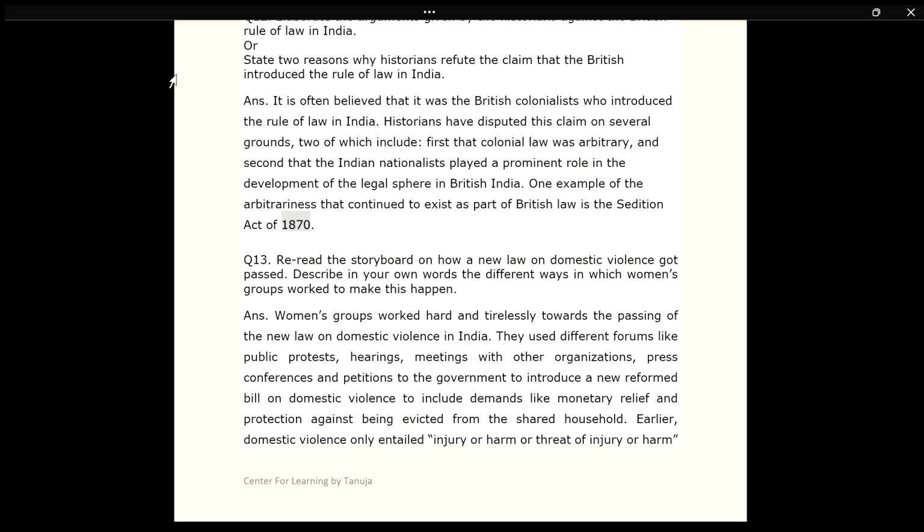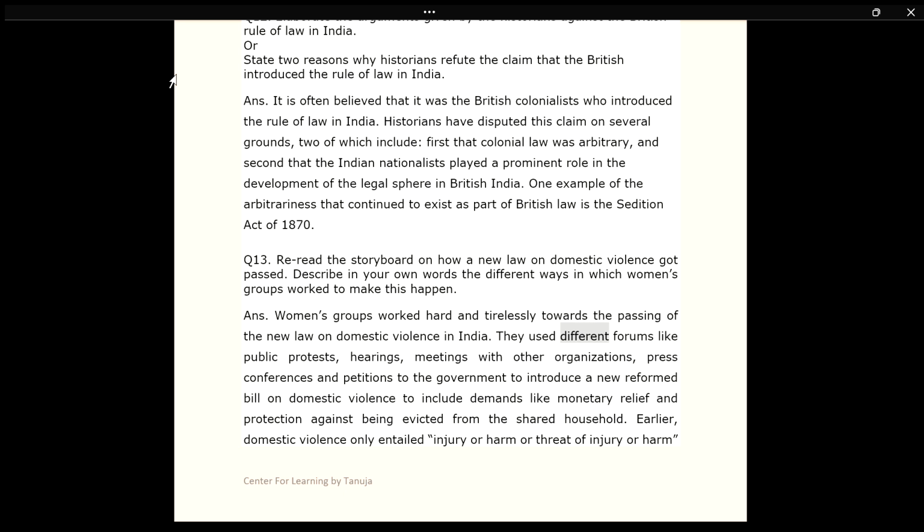1870. Q13. Reread the storyboard on how a new law on domestic violence got passed. Describe in your own words the different ways in which women's groups worked to make this happen. Ans. Women's groups worked hard and tirelessly towards the passing of the new law on domestic violence in India.